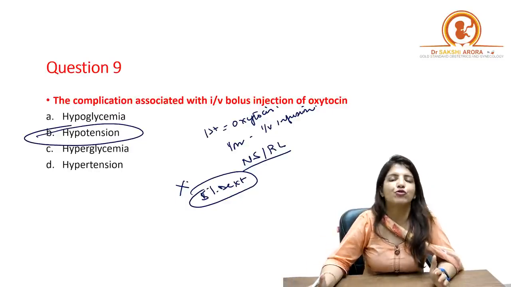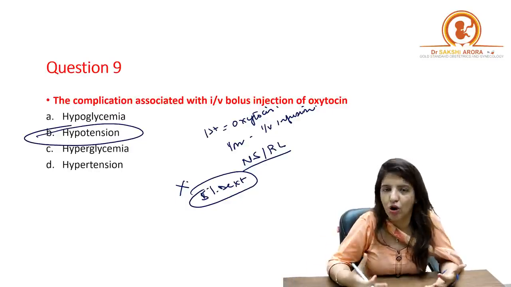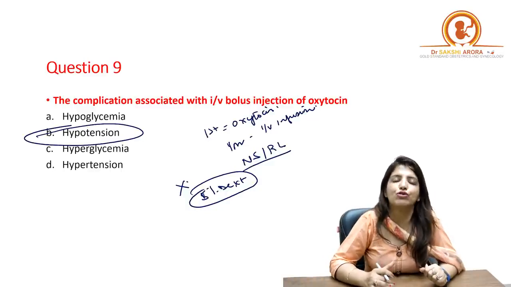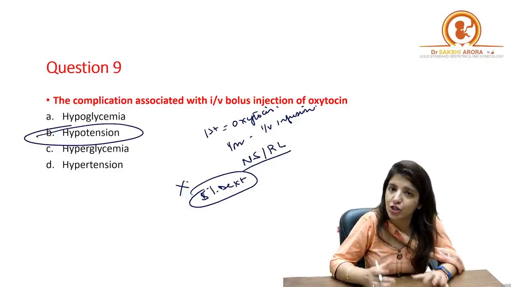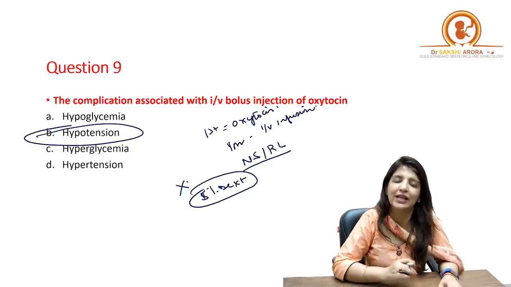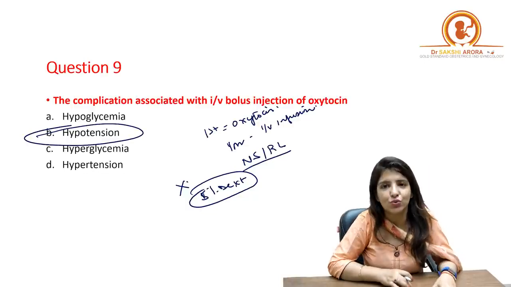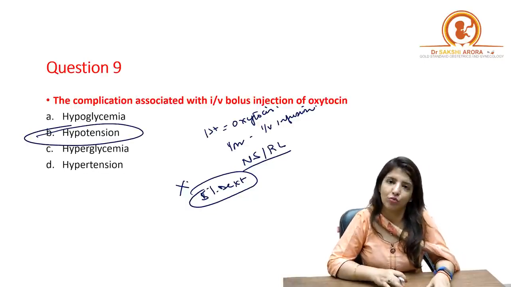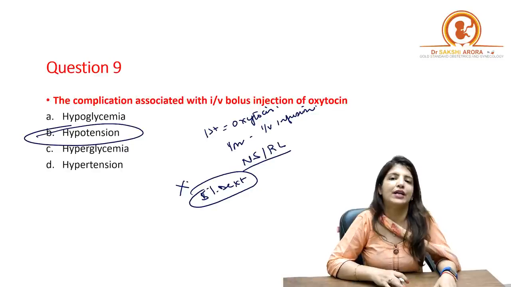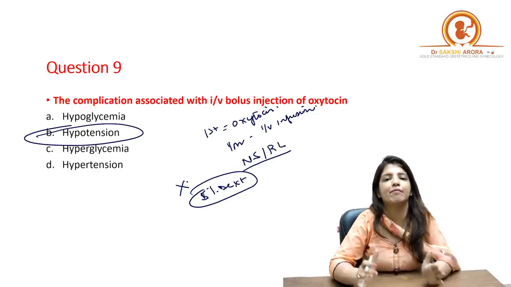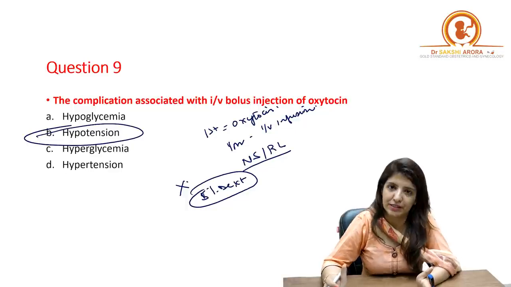That means you will have to give a lot of fluids in case of PPH. Right? And in this case, if I am going to use electrolyte deficient media to give the oxytocin, it can lead to water intoxication, because oxytocin and antidiuretic hormone, both of them are released from posterior pituitary. So oxytocin itself has some antidiuretic properties.